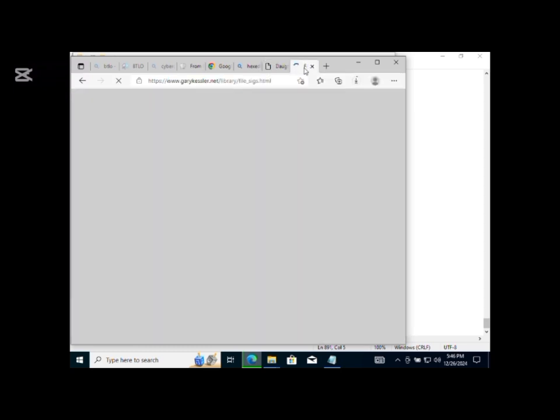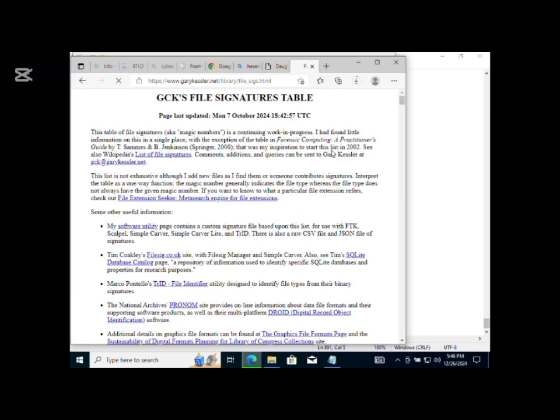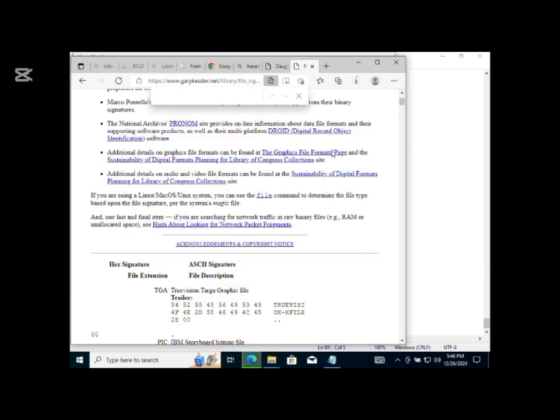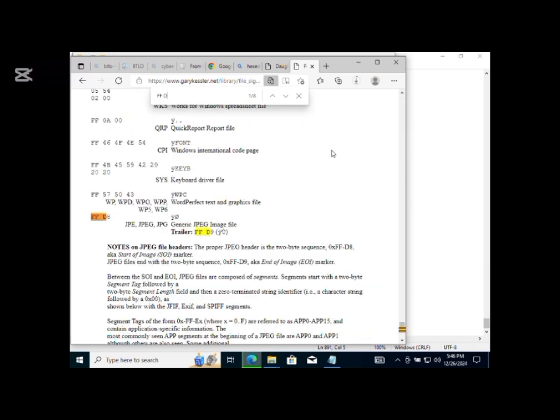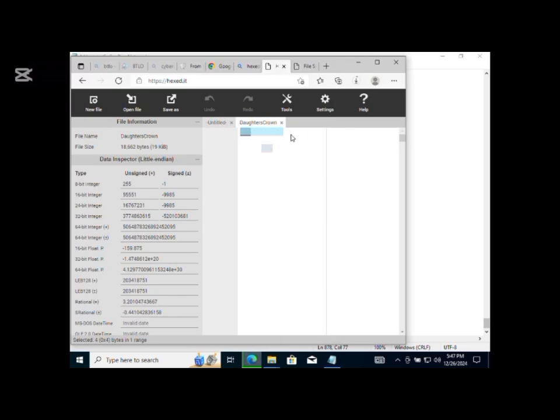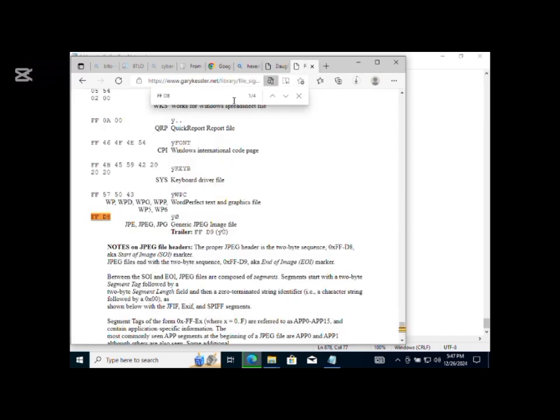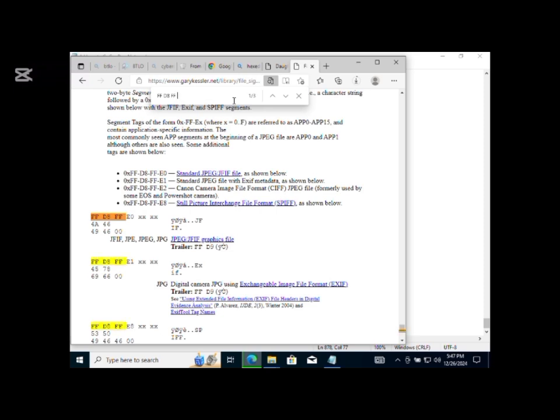So we'll go to that Gary Kessler again. Then we'll verify it. As you can see, it's already becoming clear here. Now this is showing us that it's a JPEG file, which is an image file. So that means that the daughter's crown is an image file. Interesting. So let's continue our investigation.